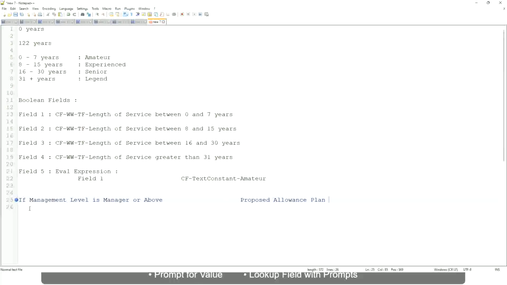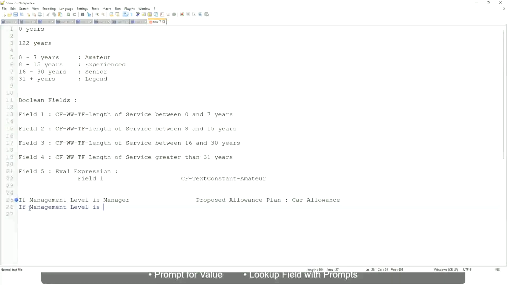We are going to find out what allowance plan are we going to propose for the new managers. So the proposed allowance plan will be, let's say, car allowance. If the management level is, let's not say manager or above, let's say only manager.